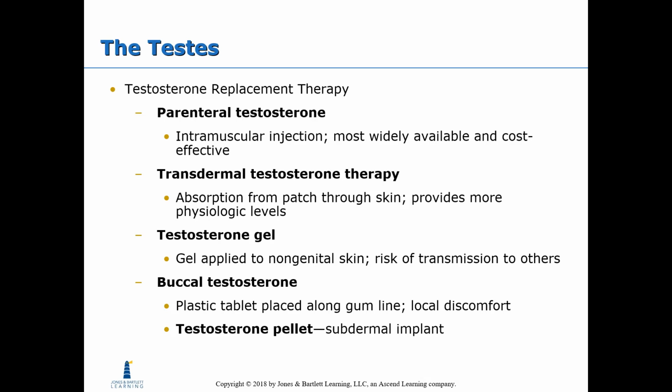Testosterone replacement therapy. So parenteral testosterone is an intramuscular injection. Transdermal testosterone is absorption from a patch through the skin. Testosterone gel: the gel is applied to non-genital skin, but there is a risk of transmission to others. Buccal testosterone, a plastic tablet, is placed along the gum line. And testosterone pellet is a subdermal implant.